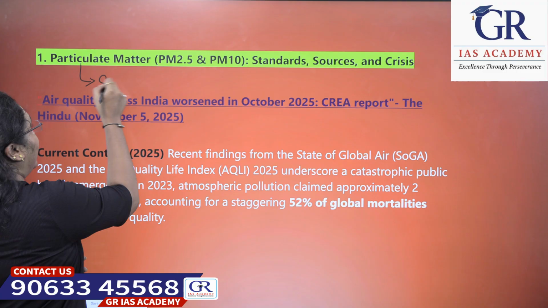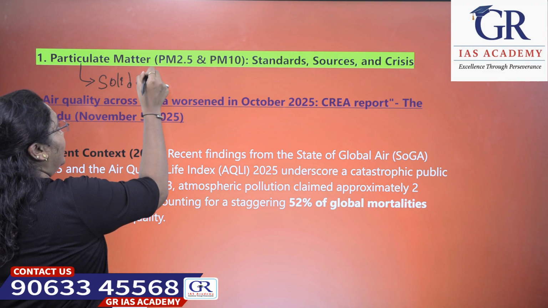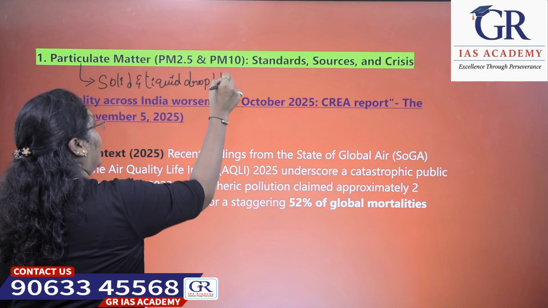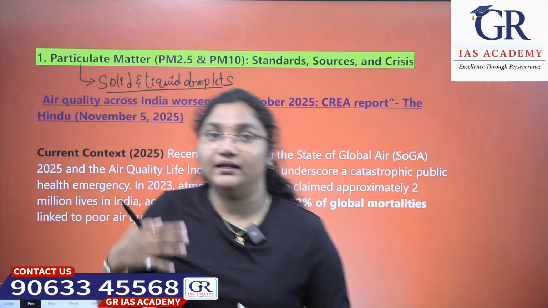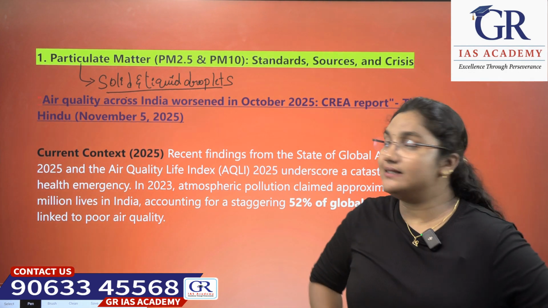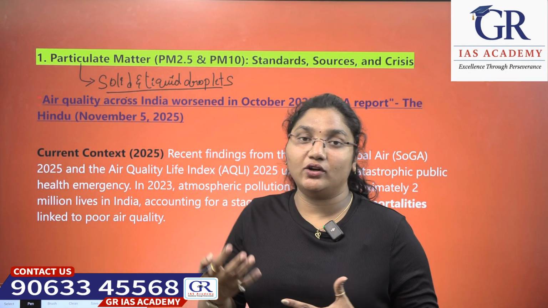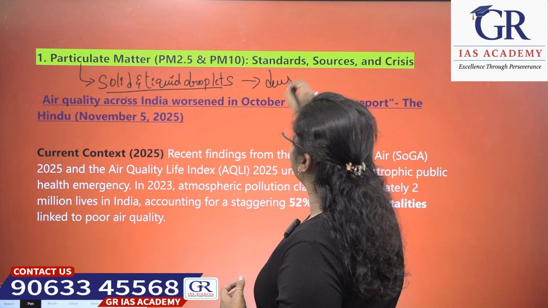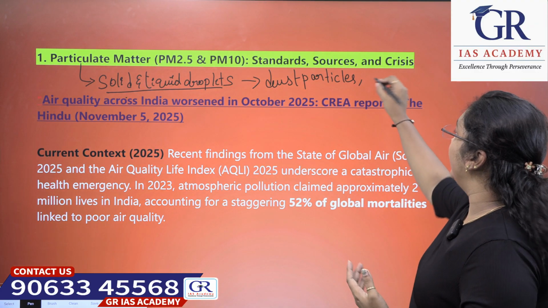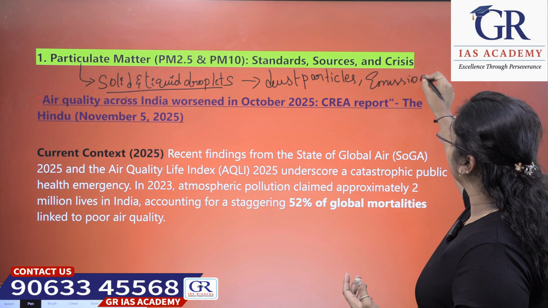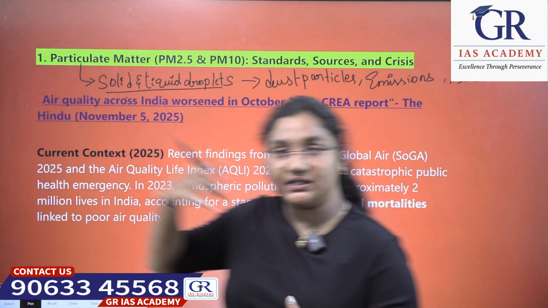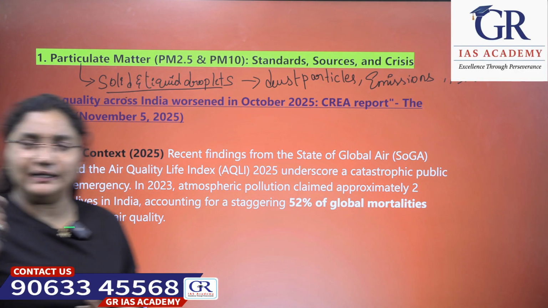Particulate matter is tiny solid and liquid droplets which are formed by the dust particles and a few emissions and smoke, etc. Many particles constitute and form small tiny particles.